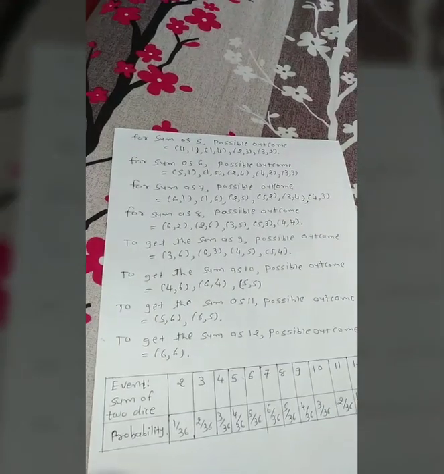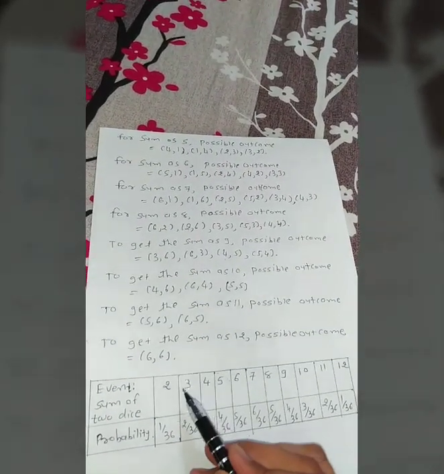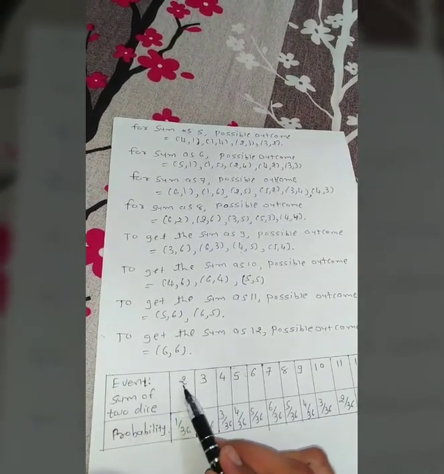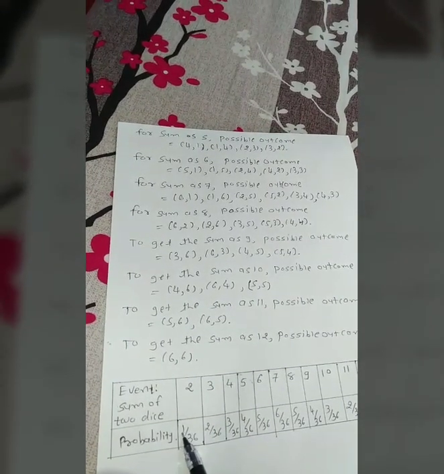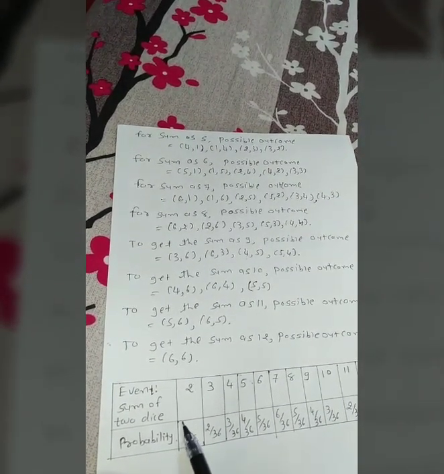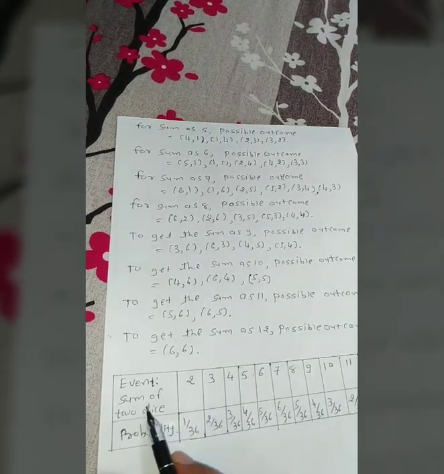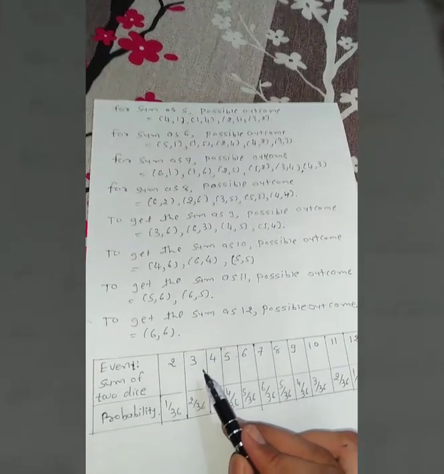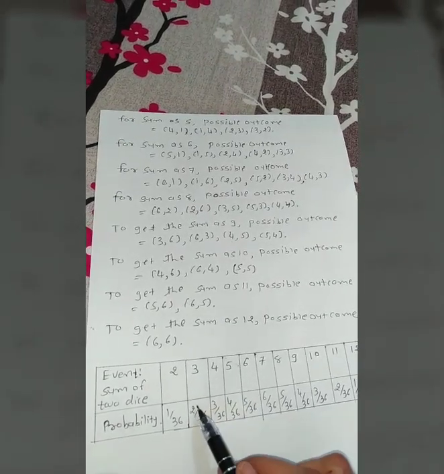Let's find out the probability for each. The sum of two dice equal to 2 has one solution. So out of 36 there is one possibility that we can get 2 as the sum of the dice. For 3 we know that there are two solutions, only 2 comma 1 and 1 comma 2.